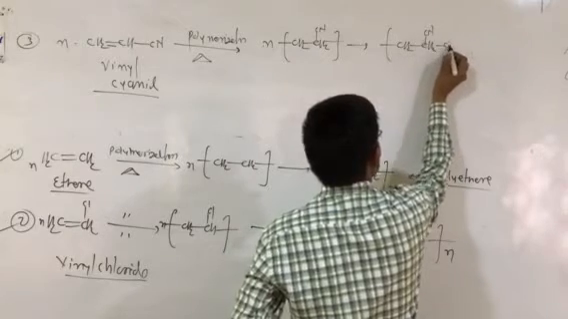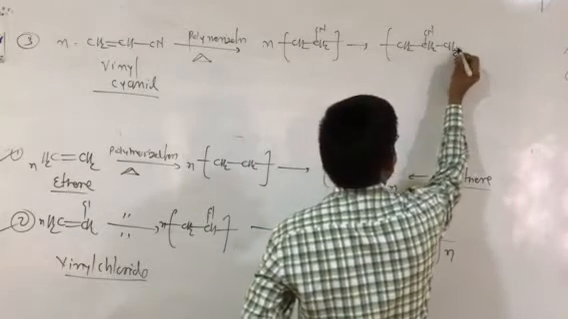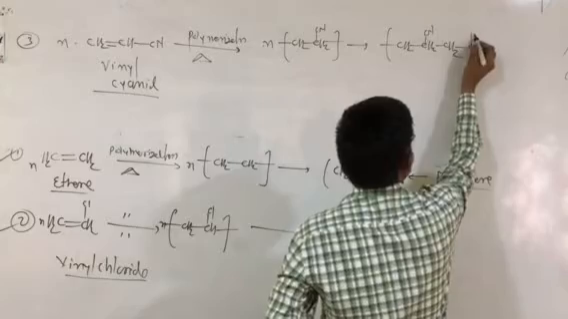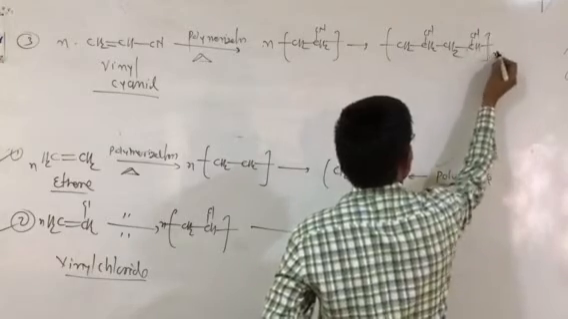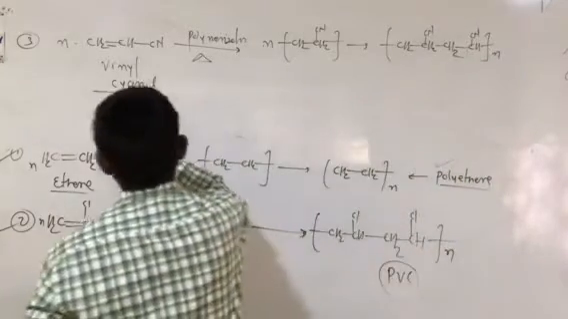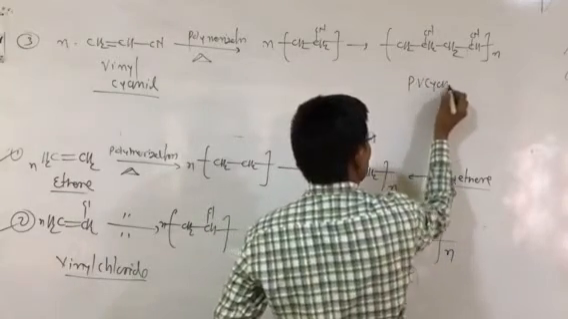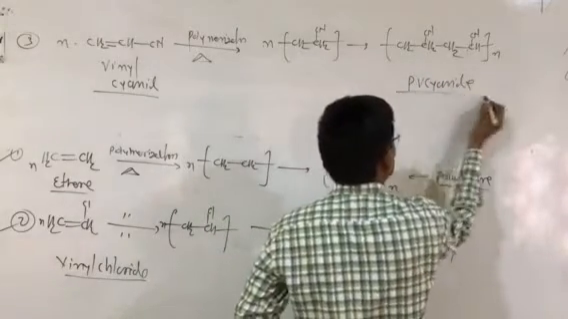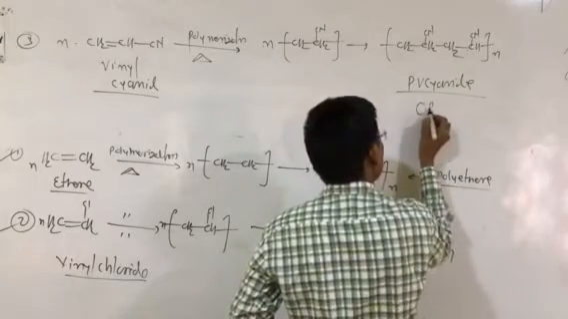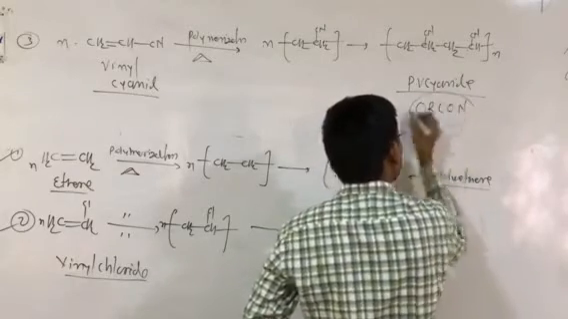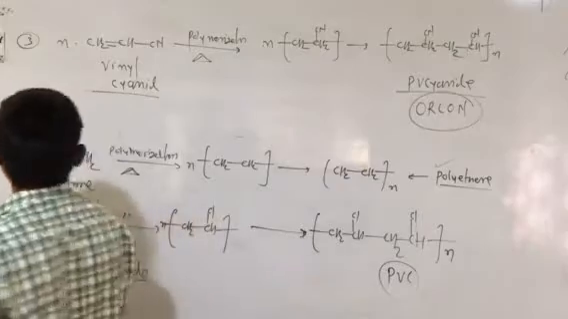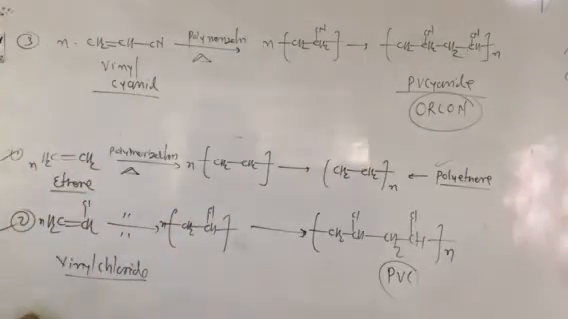This is CH2, again CH, and this one has the cyanide group here. This is the formation of the polymer, polyvinyl cyanide. This is the part of the formation of the product, which is nothing but Orlon. This is Orlon, the formation of Orlon polymer from the starting reactant molecule vinyl cyanide.